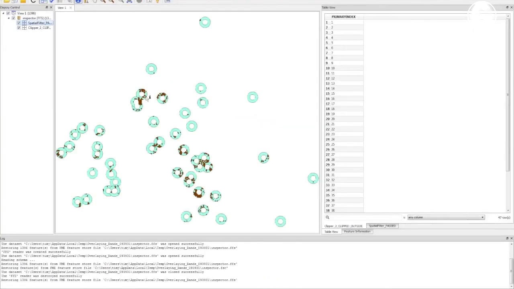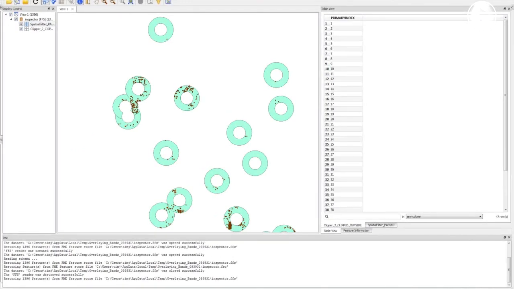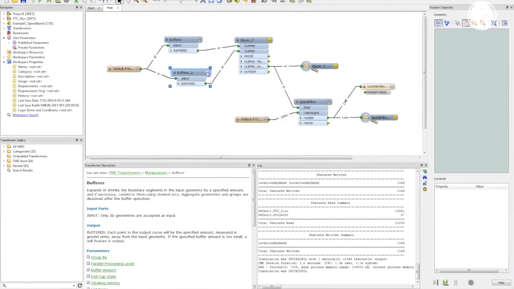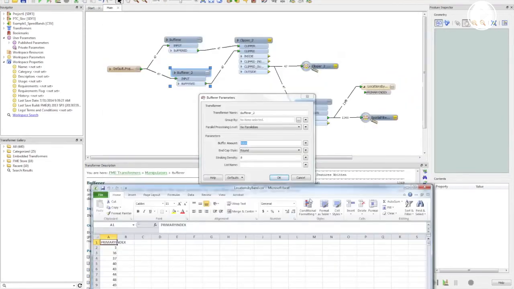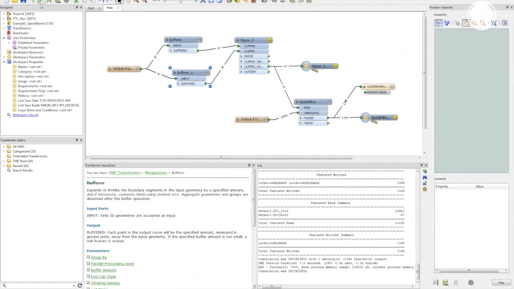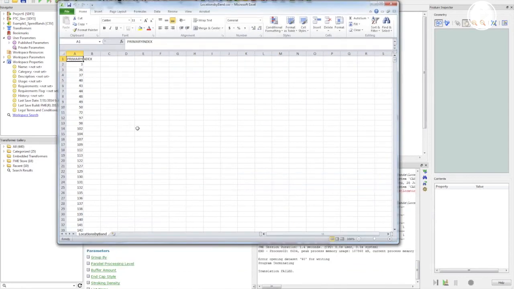And you can see the results here, the bands and the subscribers. And I also mentioned that it spit out a spreadsheet. While I wait for that, if we want to do the next buffer, maybe this one was from 5,000 feet to 7,500 feet, the next band. All I have to do is change these parameters. Oh, there's a spreadsheet. Come back to that. 7,500 feet. So it's really easy to change the parameters and just rerun it and get a result from the next set. Of course, it's going to fail on me because I have the spreadsheet open, but here's the spreadsheet.